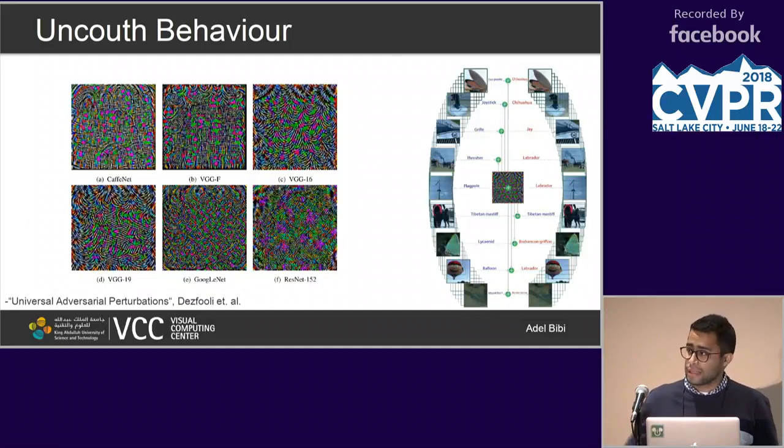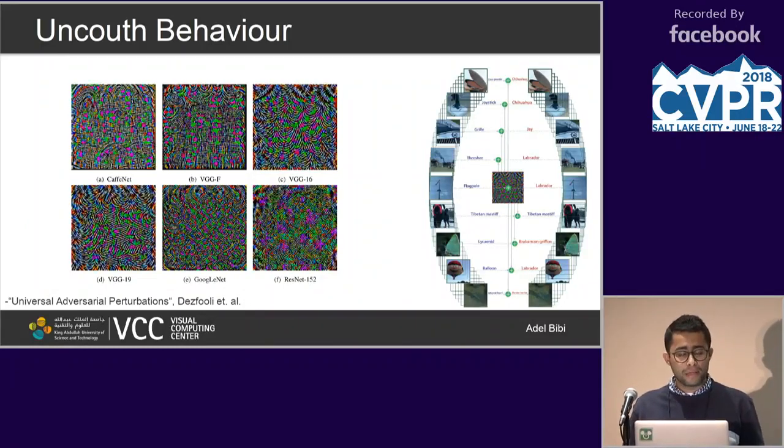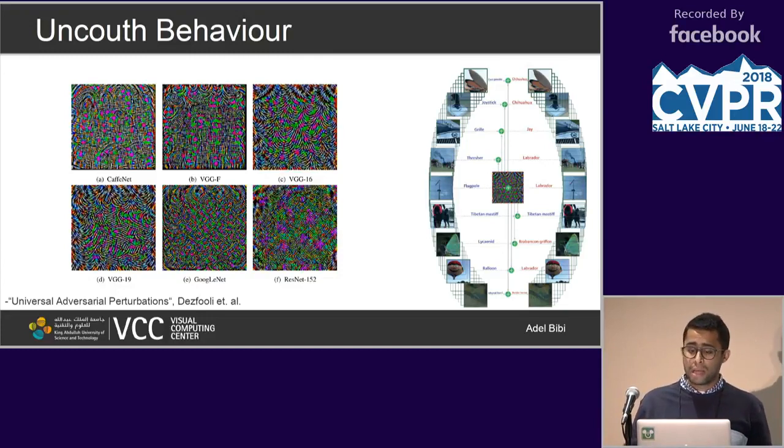Even more interestingly, people have also shown at last CVPR that there exist these deterministic samples that, once you add them to any input image, can completely destroy the classifier's performance. And this does not necessarily have to be sampled from some distribution. There are also empirical studies that show that these samples are agnostic to the network architecture as well. So you can take the same exact input and apply it to any classifier you wish, and you just destroy the classifier's performance.